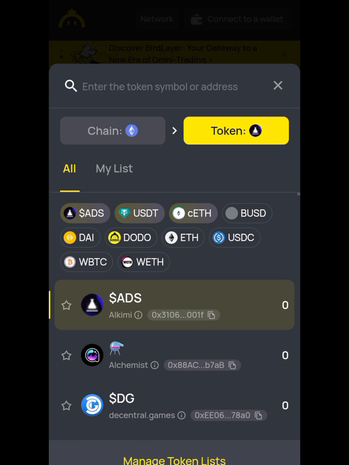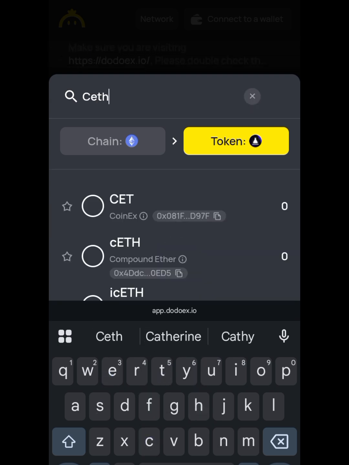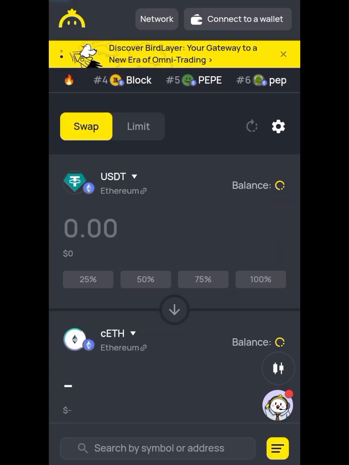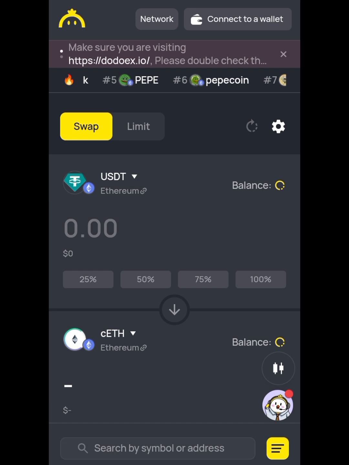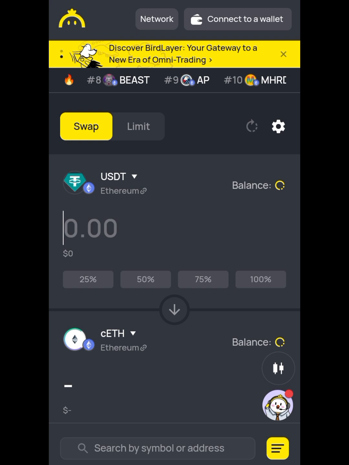So the app we used was app.dodox.io. That's the app I'm in right now. Let's just connect that to your MetaMask. The name of the project was Set, so you can see it here, Set Compounder. And we went in with $100 because that was what we could afford to risk.